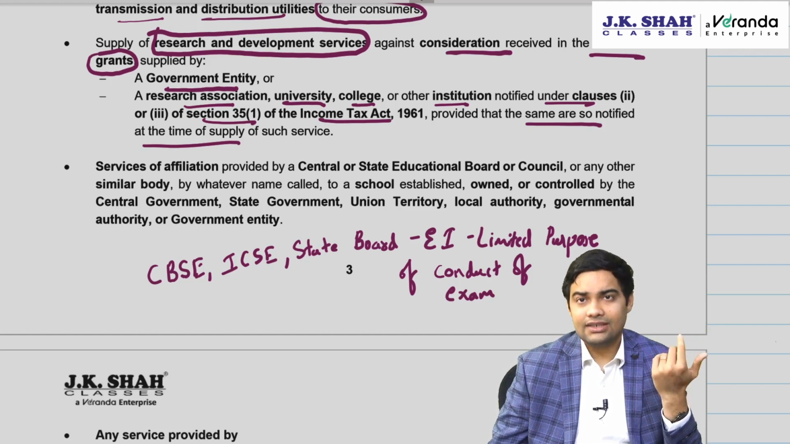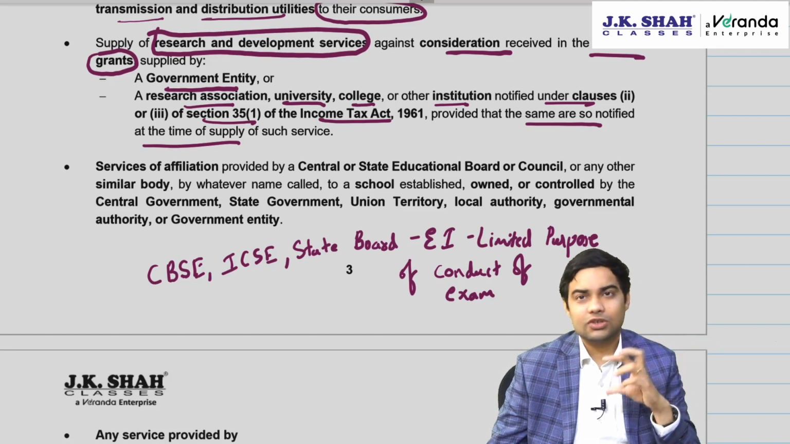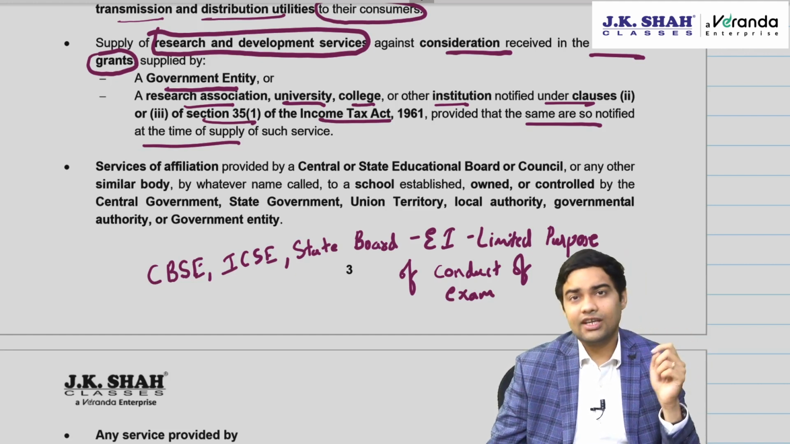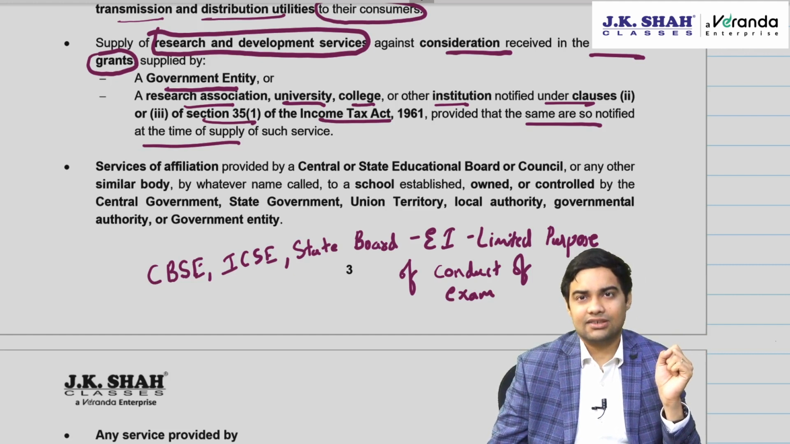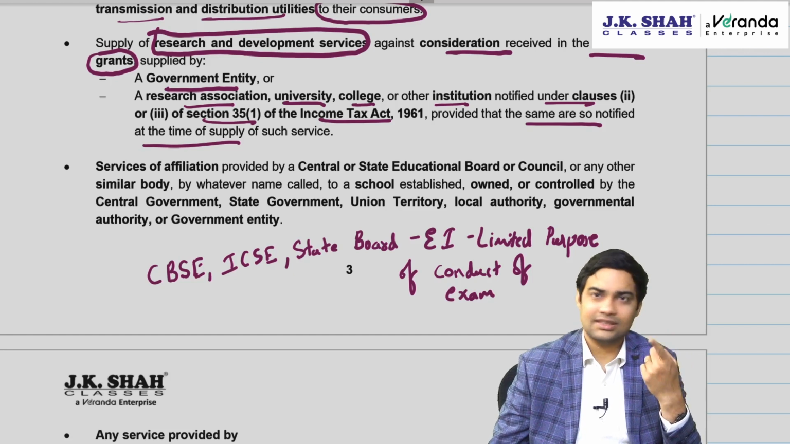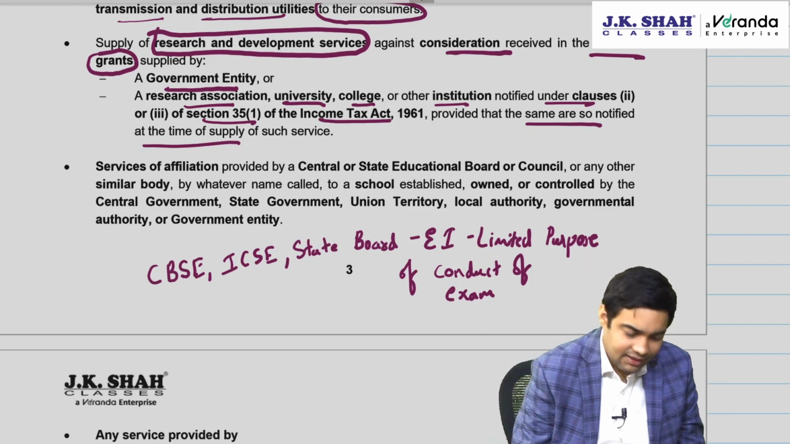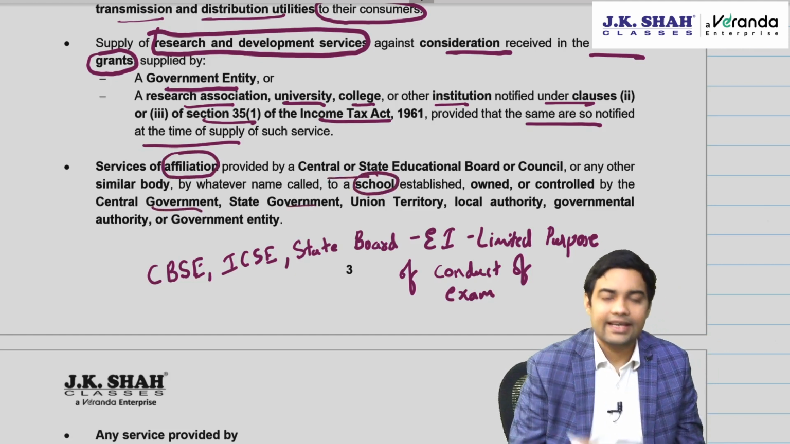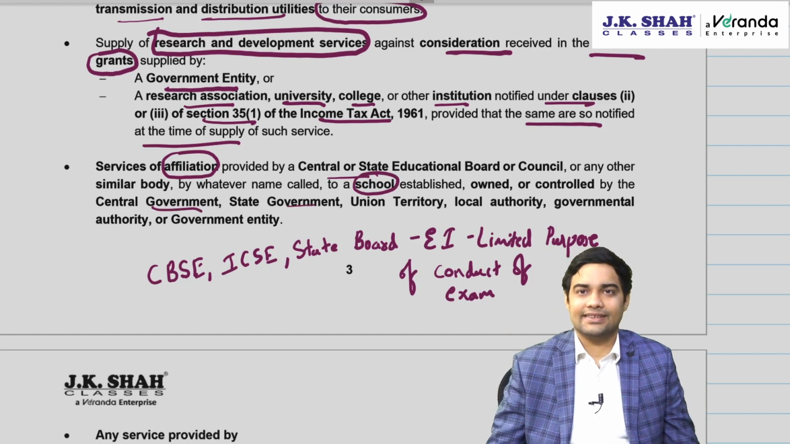What about affiliation fees? Because if your school is affiliated to CBSE, then you'll have to take approval from CBSE and pay affiliation fees. What about that affiliation fees? That will be taxable. There's a CBIC clarification also on that. Now government has said that affiliation services provided to government schools is exempted.